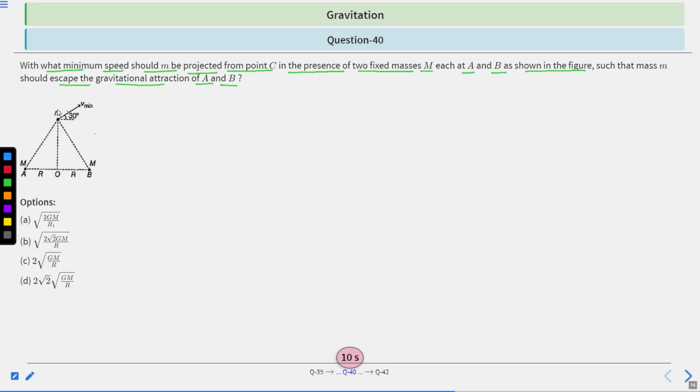Given options: option A is under root 2 GM divided by R, option B under root 2 GM divided by R, option C 2 multiplied by under root GM by R, and option D 2 under root GM divided by R. Which option is correct? You have 10 seconds to solve this question. After 10 seconds, we will provide the solution.